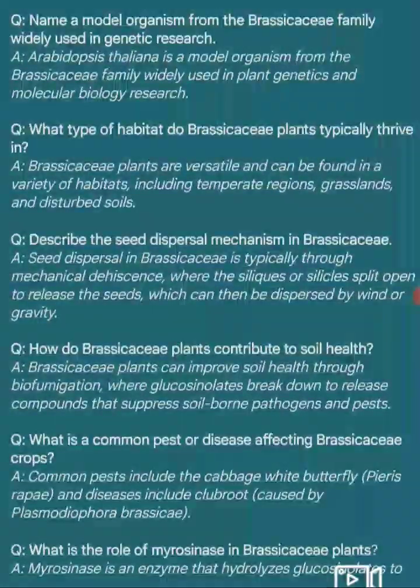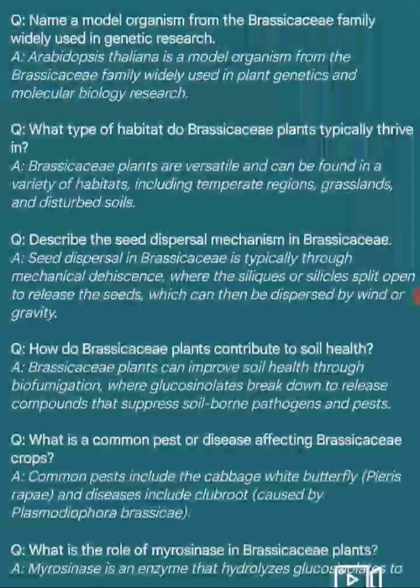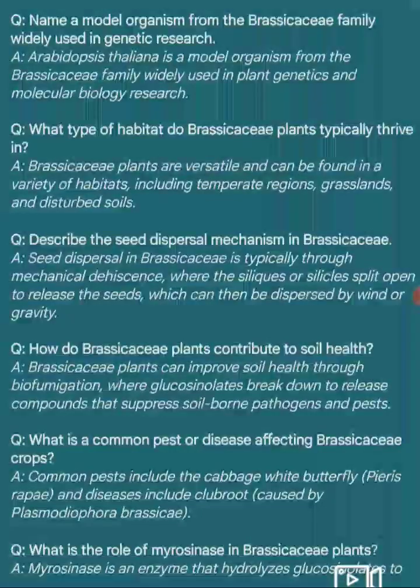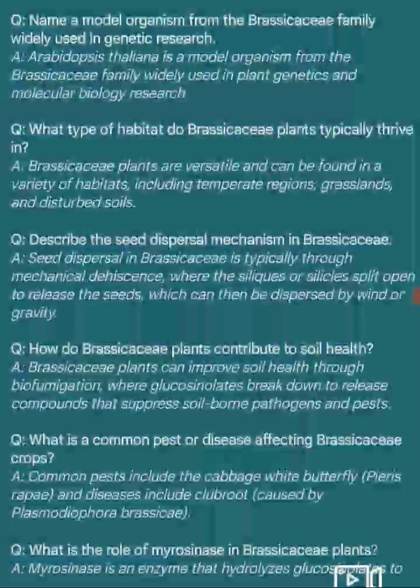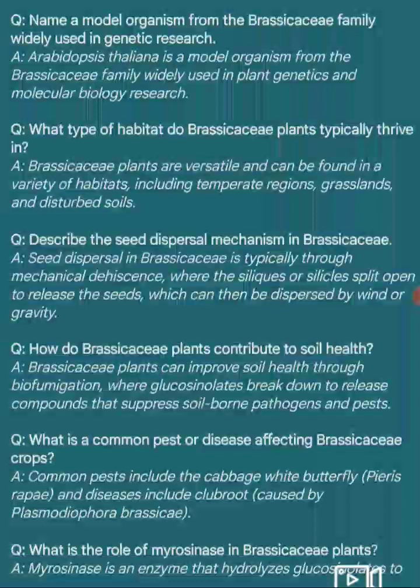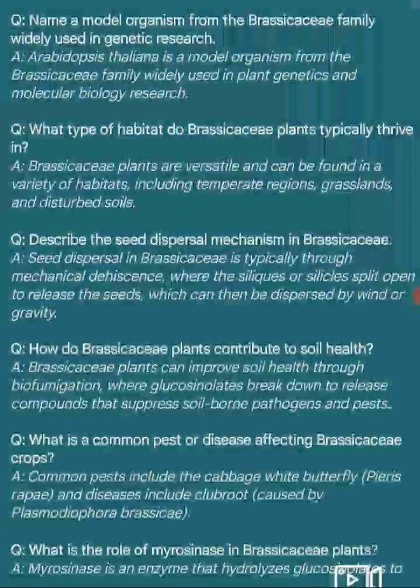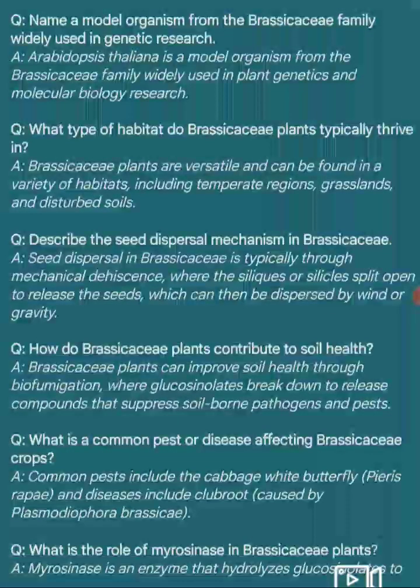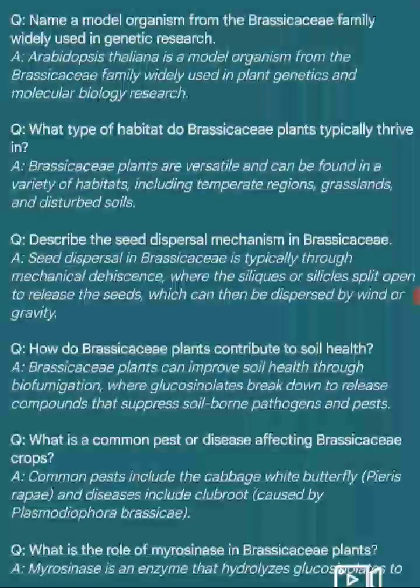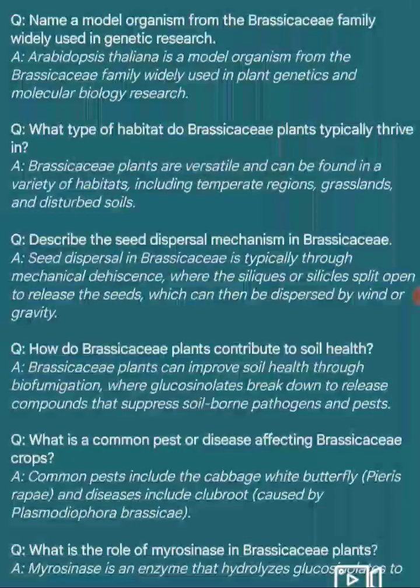Next question. What type of habitat do Brassicaceae plants typically thrive in? Answer. Brassicaceae plants are versatile and can be found in a variety of habitats including temperate regions, grasslands and disturbed soils. Next question. Describe the seed dispersal mechanism in Brassicaceae. Answer. Seed dispersal in Brassicaceae is typically through mechanical dehiscence, where the siliques and silicles split open to release the seeds, which can then be dispersed by wind and gravity.